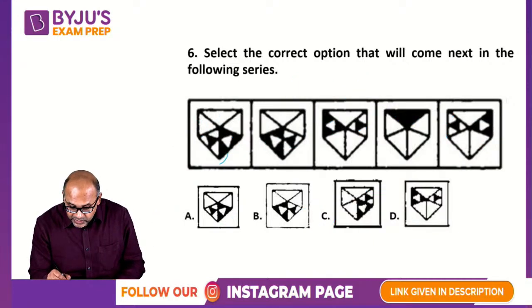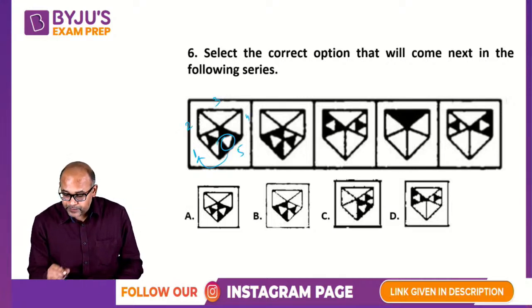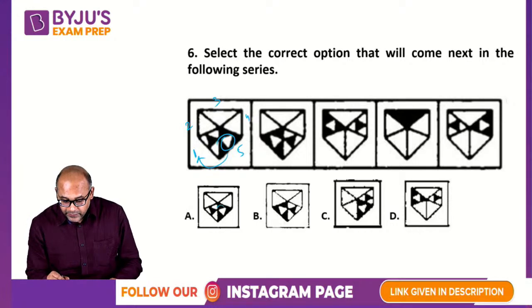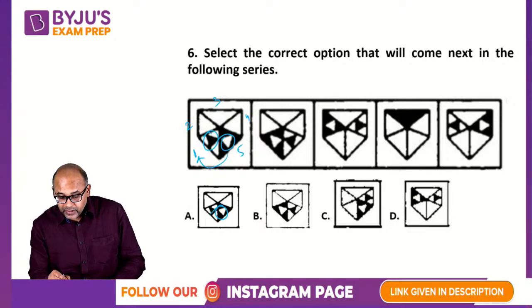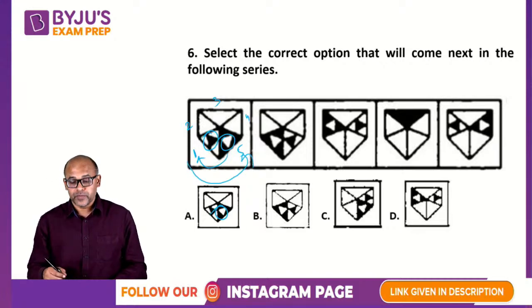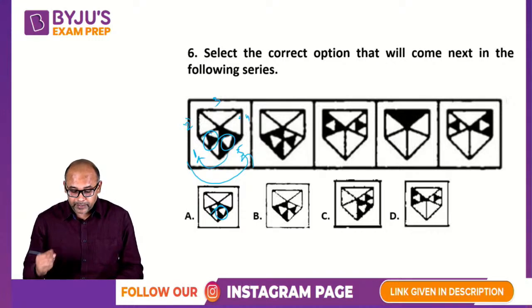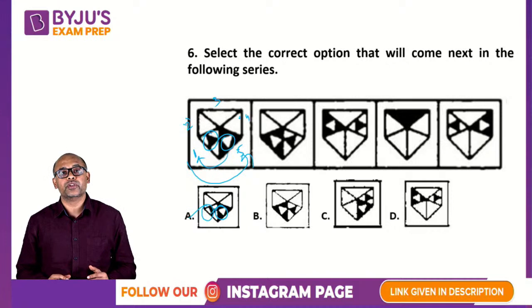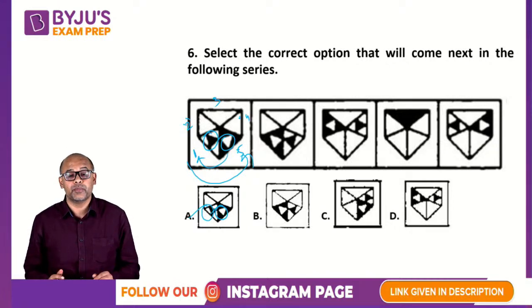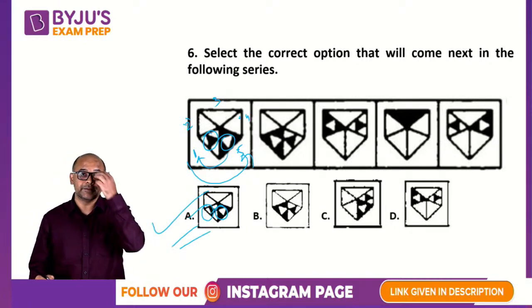So white is moving this way, right? White triangle is going from position 1, 2, 3, 4 and 5. So white triangle should come back in the 5th position, which is what it is. And what happened to the black? Black is going from 1 and in the reverse order, in this order. So 1 se 5, 5 se 4, 4 se 3, 3 se 2 and then 2 se 1 back to 1. So the black position should come back to its original position. So that's happening only in your option number A, which is your correct answer.